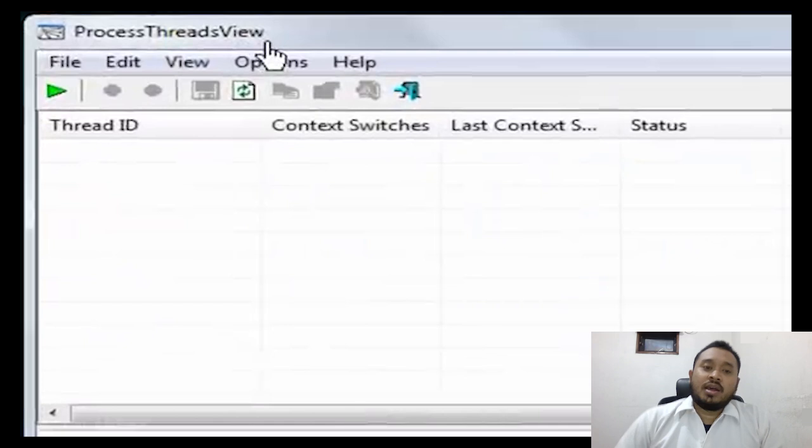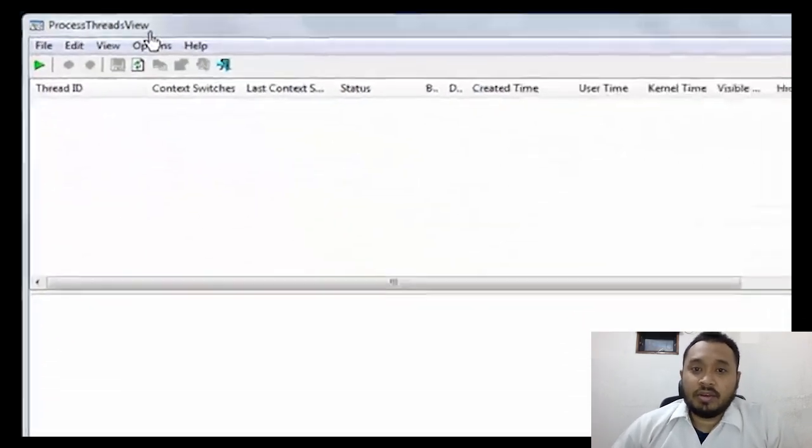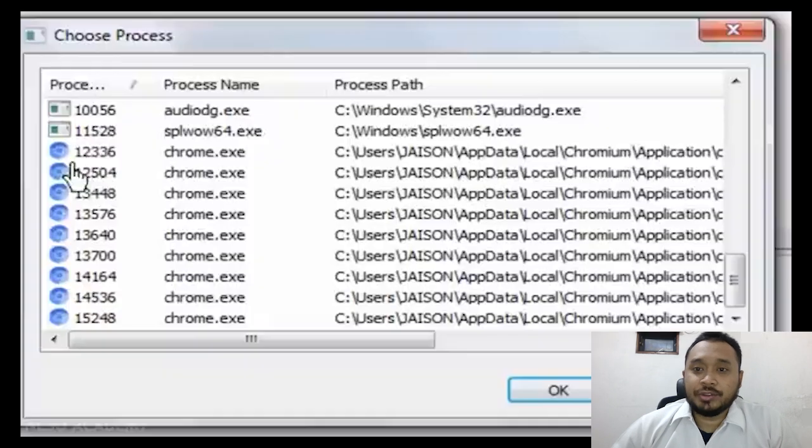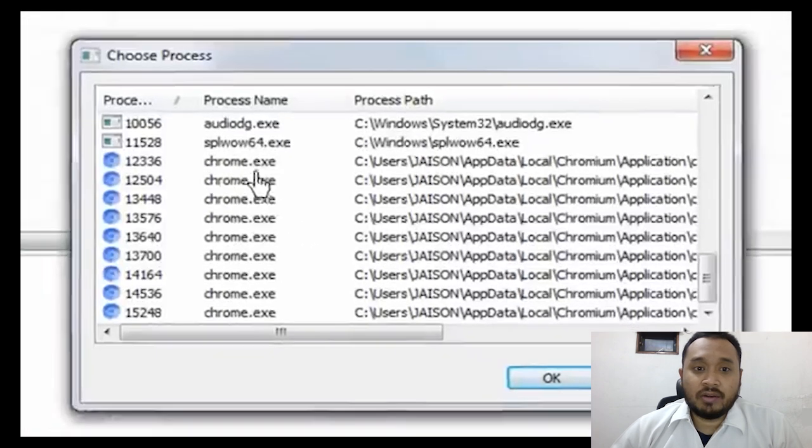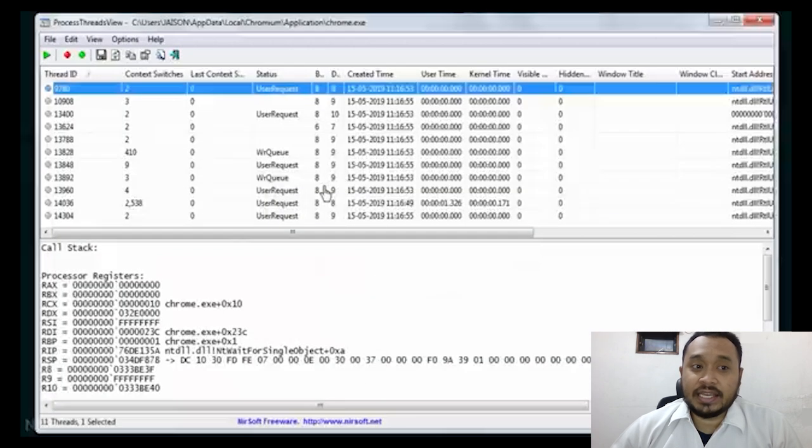Okay, I have a small software, Process Thread View, which helps us see the processes and threads running in our system. If I click here, I can see the processes running in my system. I have opened the Chromium browser, so here I can see the chrome.exe processes running in my system. There are quite a few chrome.exe processes running.